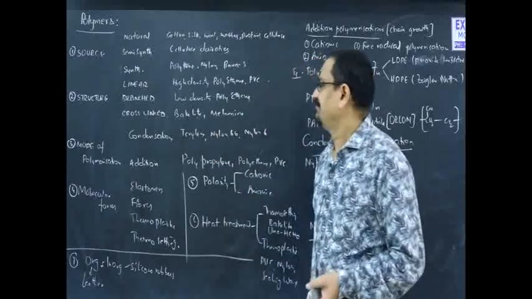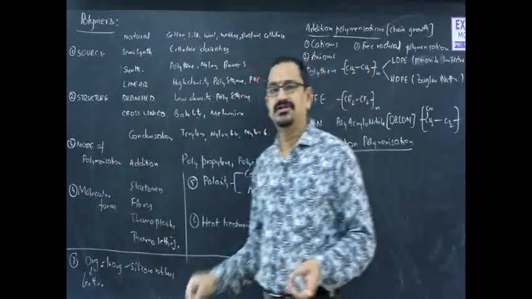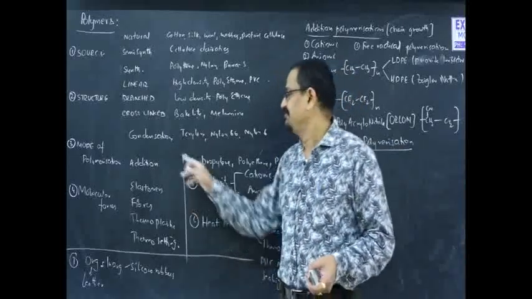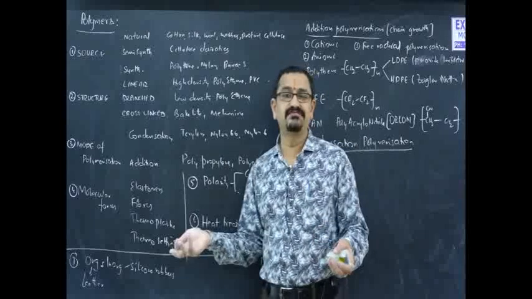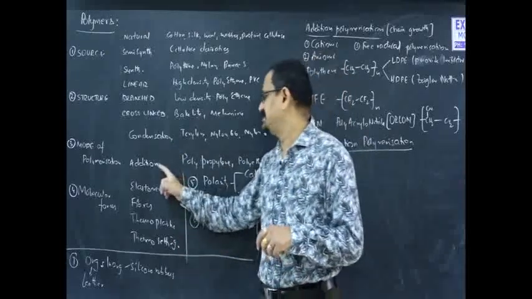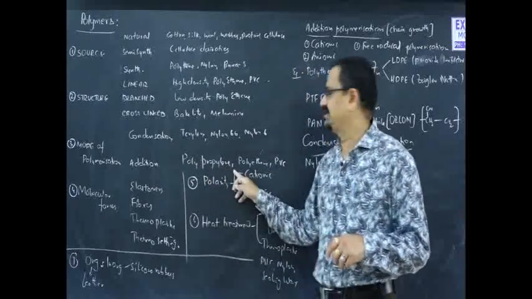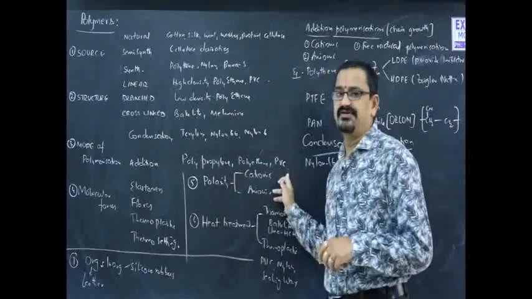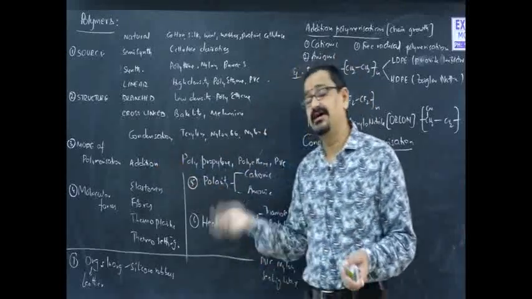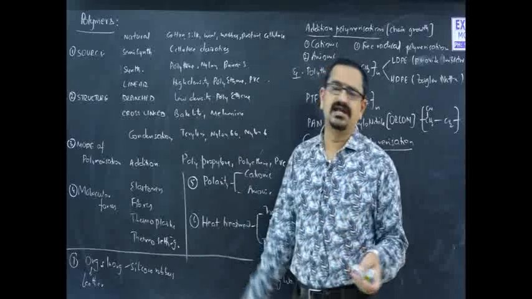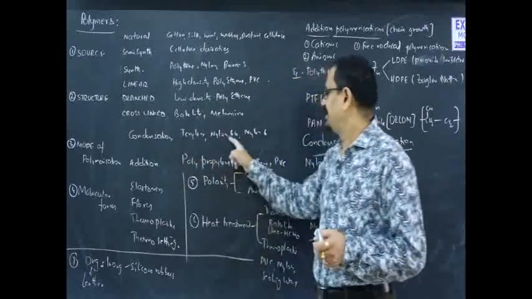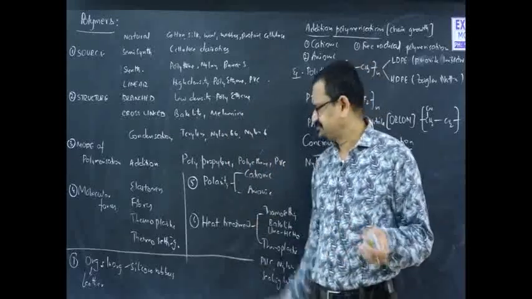Similar to the fiber. And mode of polymerization means there are 2 types of polymerization technique. One is condensation, the other one is addition. Condensation is via elimination of simple units like water, ammonia, etc. We already studied that. Addition means simply the monomeric units will be joined together: polypropylene, polythene, PVC, polyacrylonitrile, etc. Condensation polymer means via elimination of simple units like water, ammonia, etc., meaning polypeptide bond formation, terylene, nylon 6,6, nylon 6, etc.